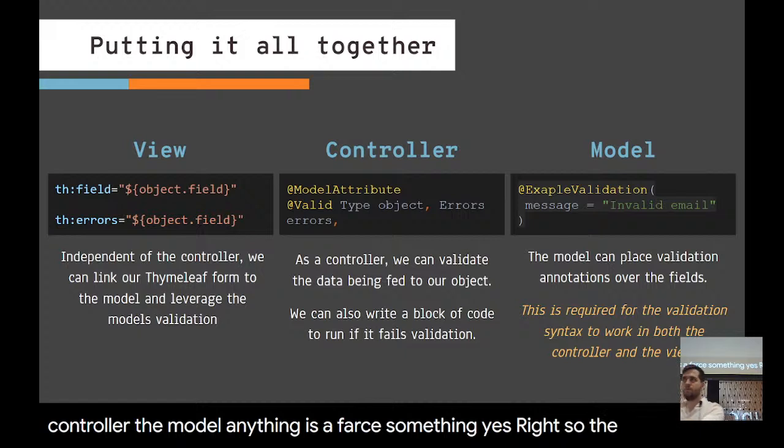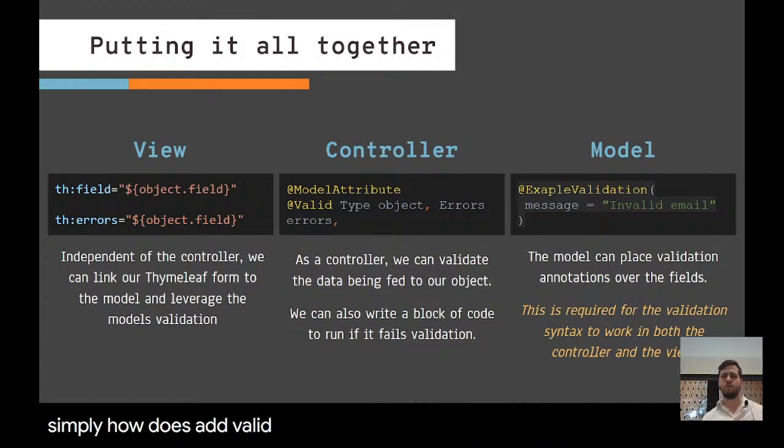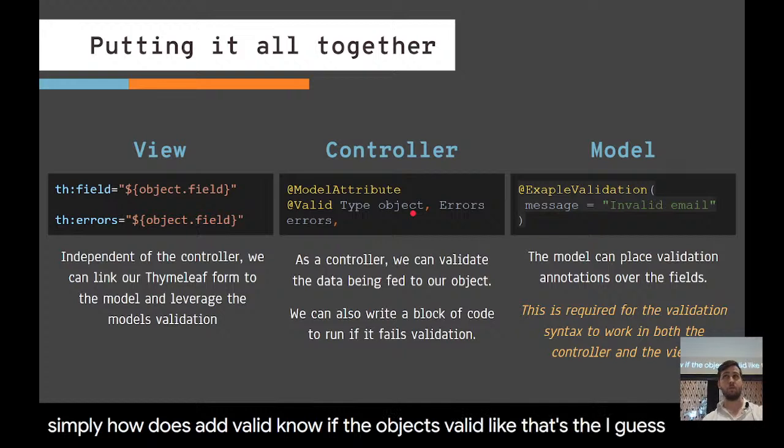Right. So the question was essentially, how does @valid know if the object's valid? That's, I guess, the first part of the question.